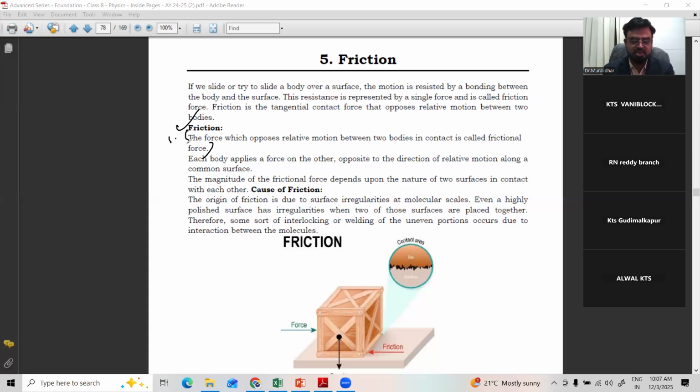From every class after this, we'll come across this wonderful force. Now, each body applies force on the other. As per Newton's third law, for every action, there is an equal and opposite reaction. So when two bodies are in contact, one body exerts force on the second body, and the second body also exerts force on the first body, right?